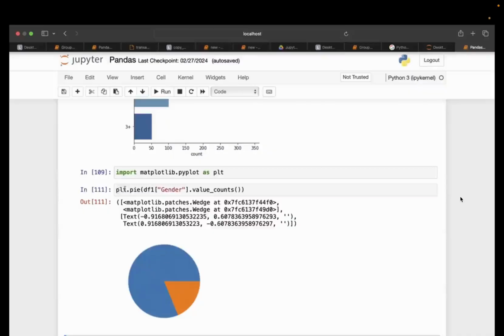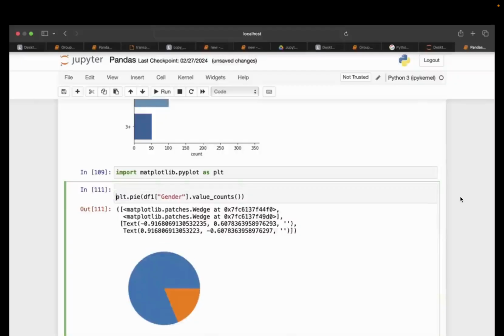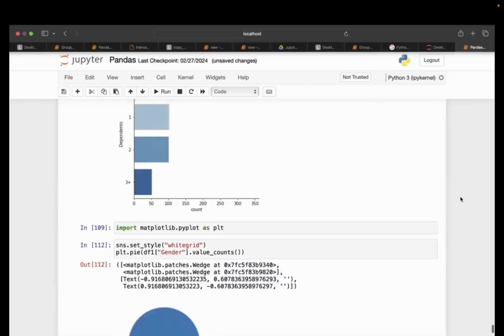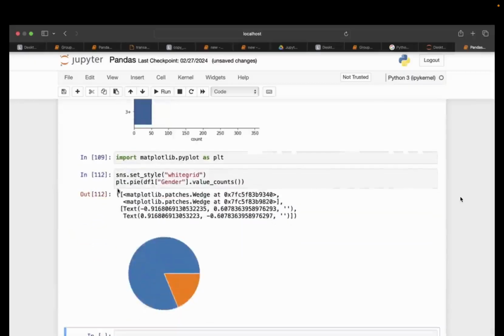Okay, so for that purpose, you can understand plt means we are using matplotlib. Suppose you want to set the style. You can take the help of Seaborn. Simply write sns.set_style, and in the bracket, I am writing whitegrid. Running this, you can see what is happening here.